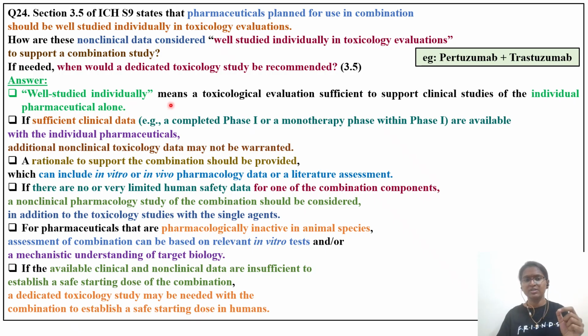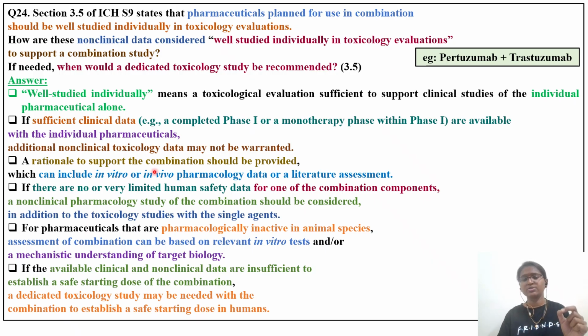Well studied individually means a toxicology evaluation sufficient to support clinical studies of the individual pharmaceutical alone. So we have enough data on drug A, we have enough data on drug B. If sufficient clinical data, a complete phase 1 or a monotherapy phase within phase 1, are available for drug A as well as drug B, we have phase 1 means we have data in humans. With phase 1 data on the individual pharmaceuticals, additional non-clinical data may not be warranted. Now there is no need of going for having a combination data. This is the first thing that you have to understand.